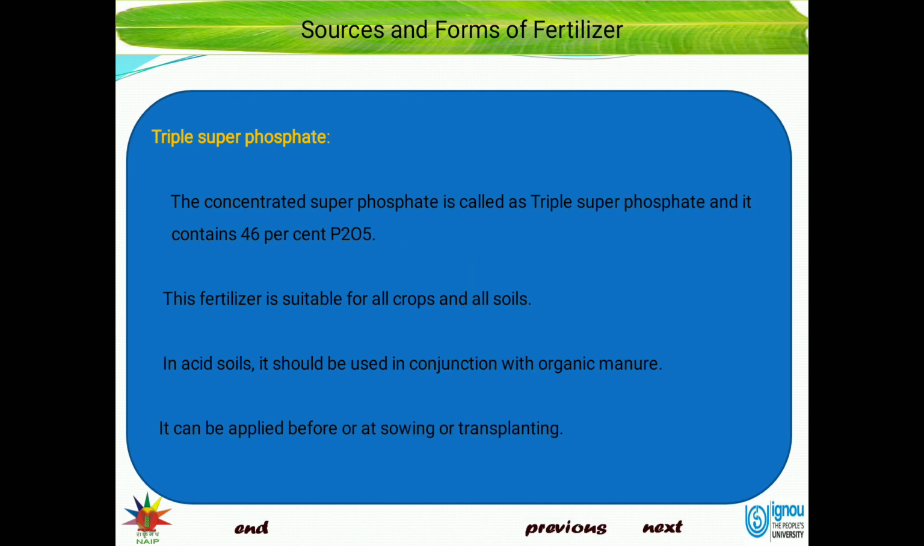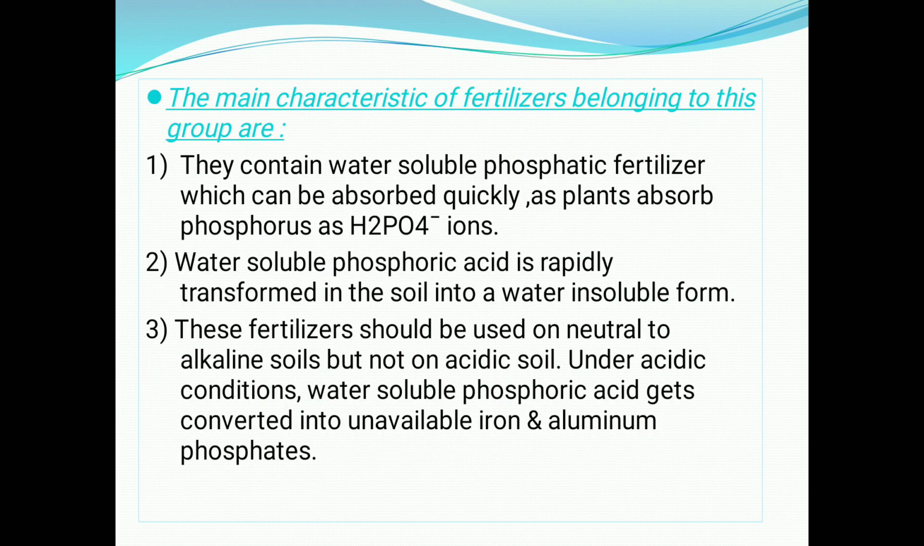Then triple superphosphate, the concentrated superphosphate, is called triple superphosphate and it contains 46% P2O5. This fertilizer is suitable for all types of crops and all types of soil. In acid soil, it should be used in conjunction with organic manures. It can be applied before or at the time of sowing or transplanting.